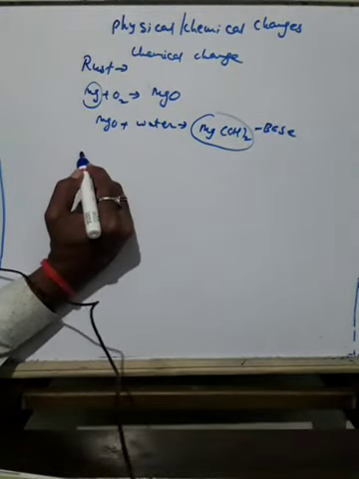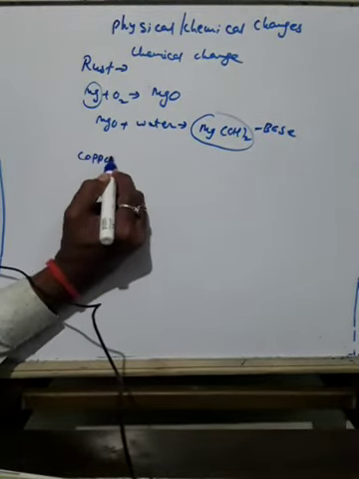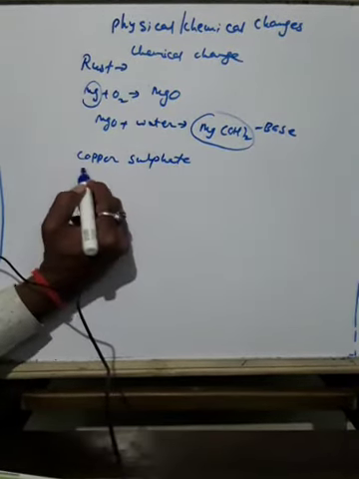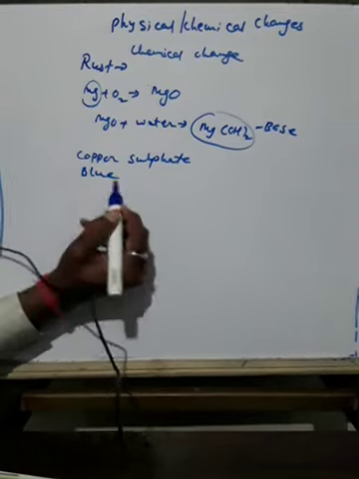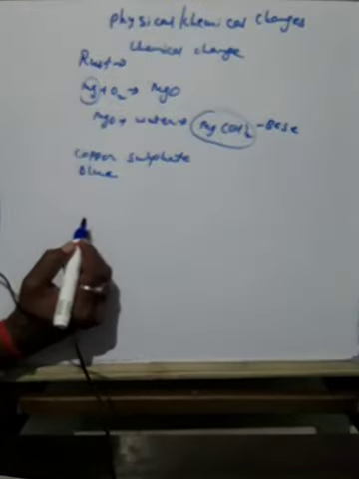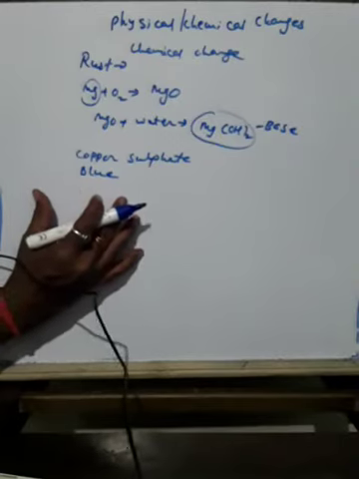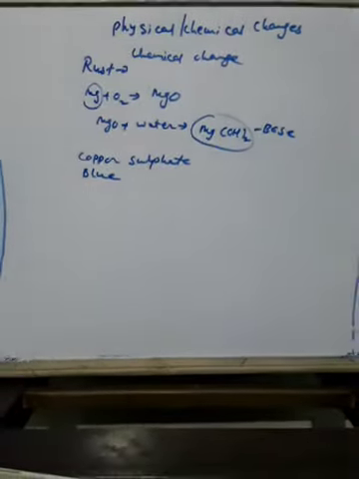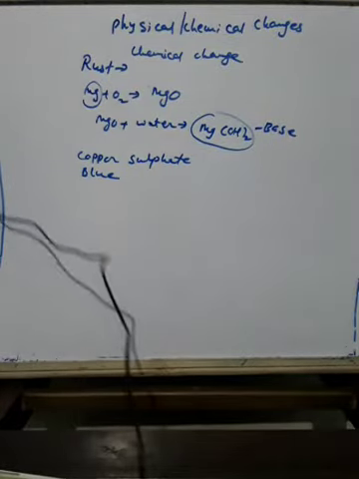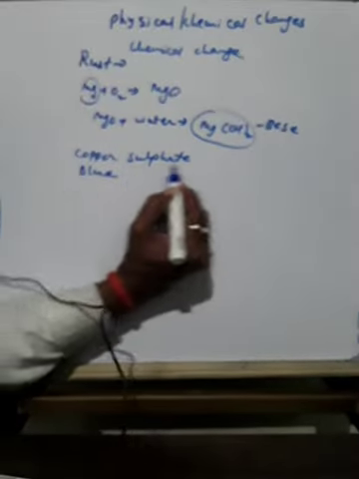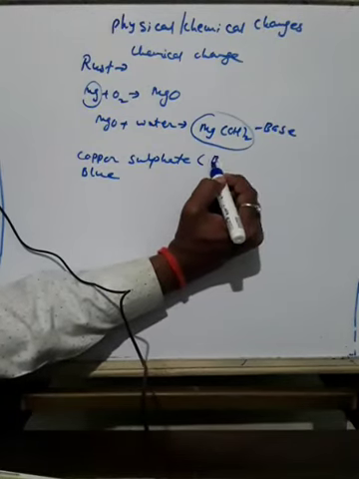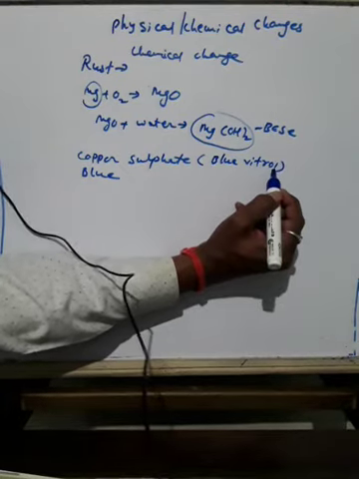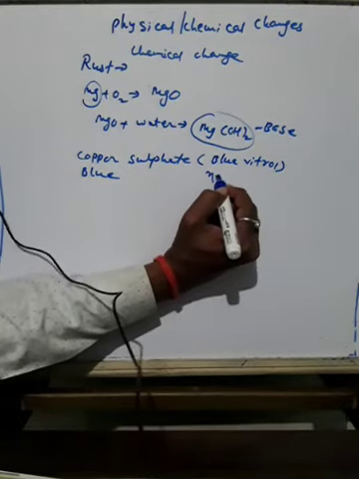Copper sulfate crystals are blue in color. What color? Blue in color. So take copper sulfate crystals. Dissolve about a teaspoonful of copper sulfate, which is also called blue vitriol, or Neela Tota.